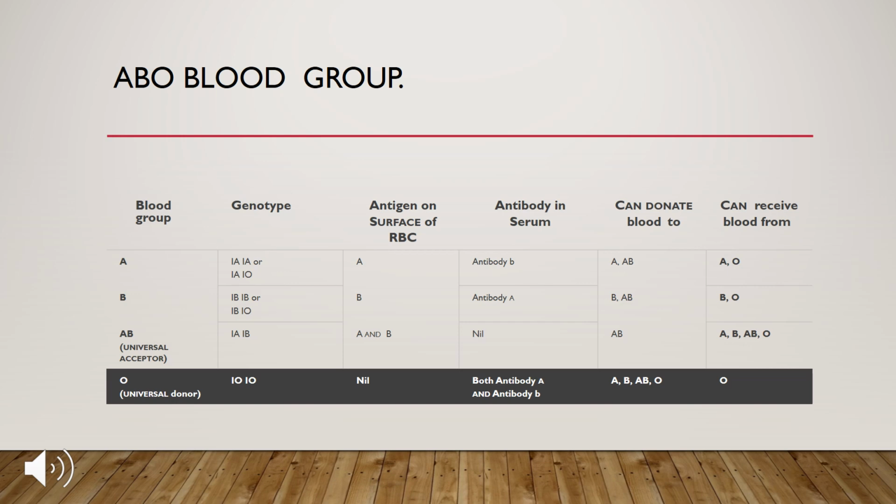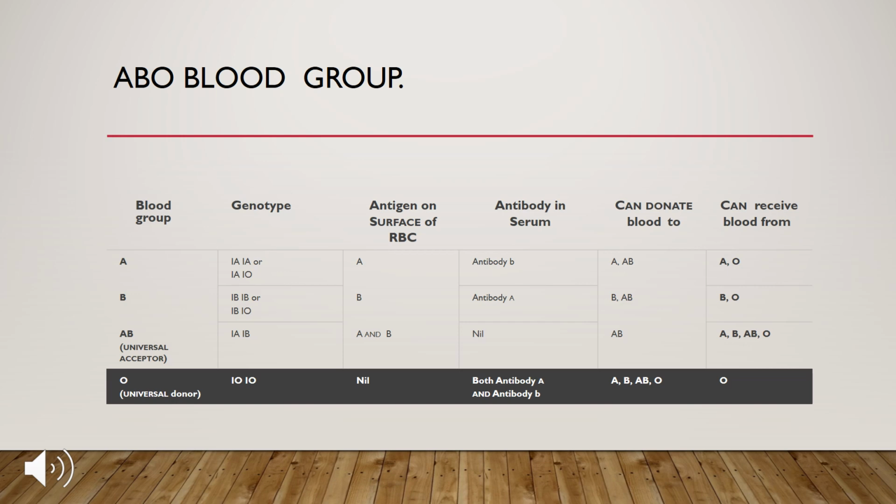The antibody present in blood group A is antibody B. Antigen on blood group A, antigen A, antibody B. In blood group B, antigen B, antibody A. No antibody is present in the AB blood group, and both antibodies are present in the O blood group.